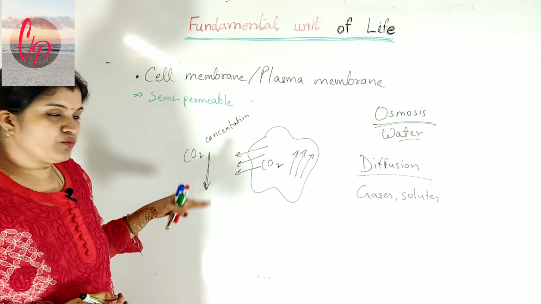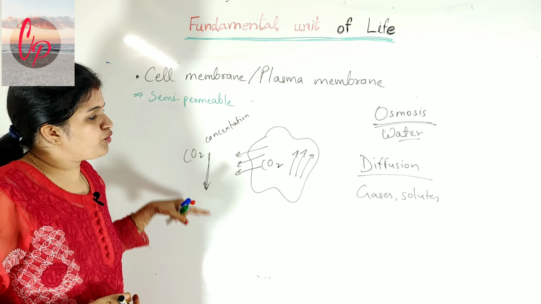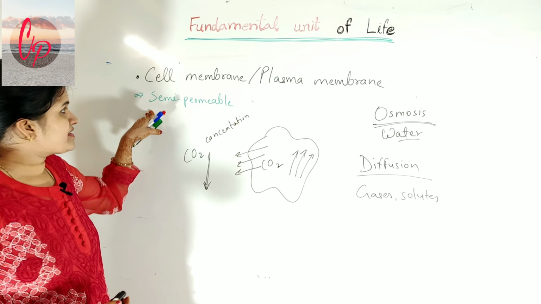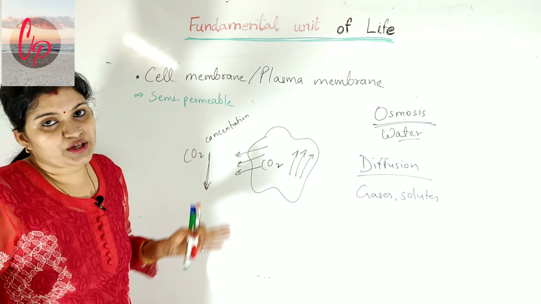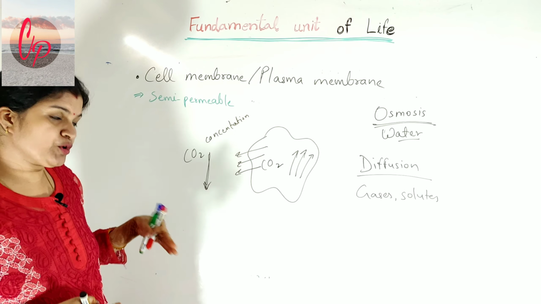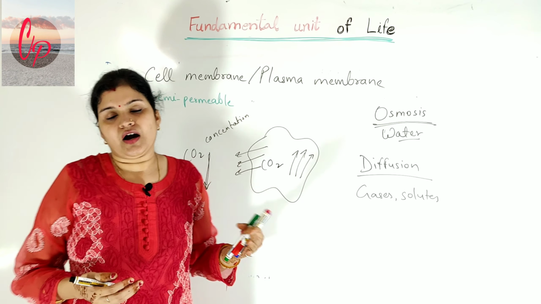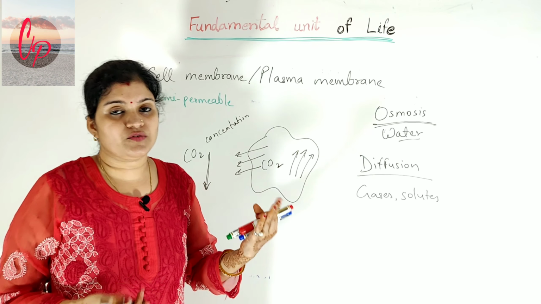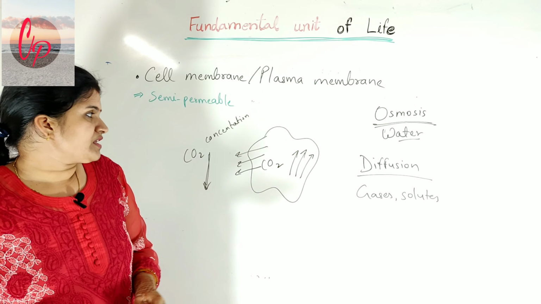It allows only selective substances to go inside the cell or come out of the cell. That's why the cell membrane, the outer covering of the cell, also protects the cell, deciding which substance will enter and which will go out.